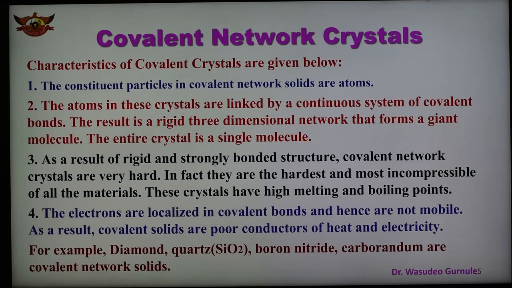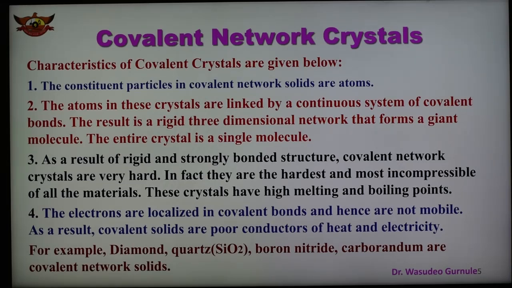So these are two important points. The third important point is that, as a result of the rigid and strongly bonded structure, covalent network crystals are very hard. We can also say that they are the hardest and most incompressible of all materials.